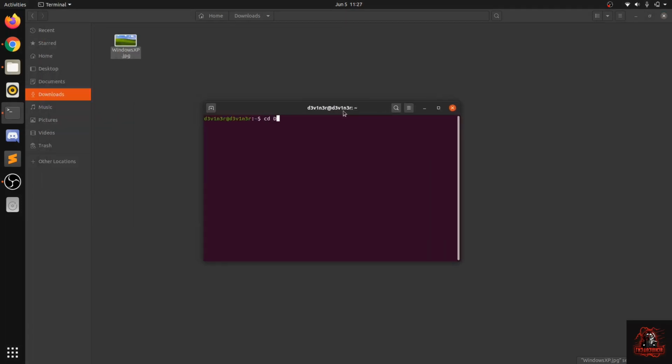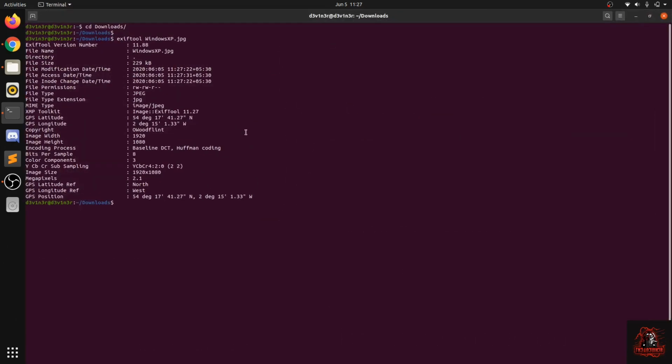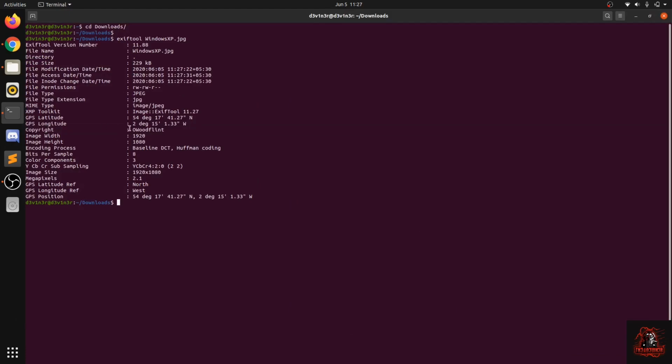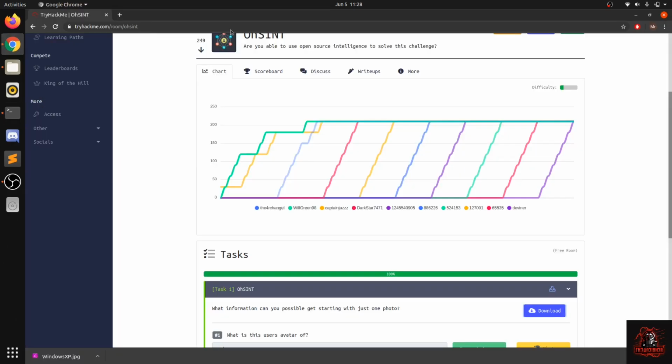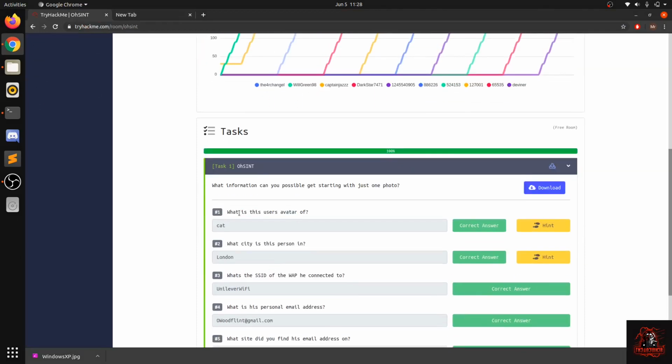I'll go to the downloads folder and check its metadata using exiftool. You can see we got an owner name: the copyright belongs to OWoodflint. We'll copy that name and do some OSINT on that particular username. The first question asks, what is the user avatar of?